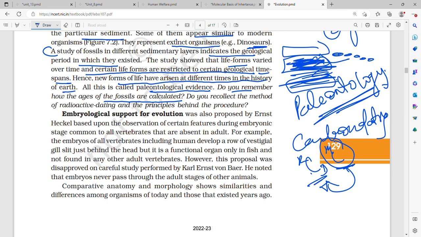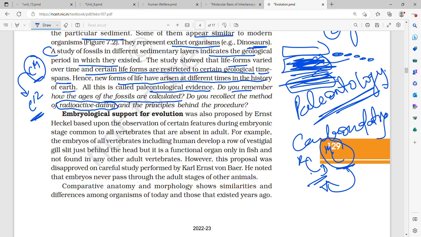Taking into consideration this half-life of a radioactive isotope, we can calculate the ratio of the observed abundance of that radioactive isotope and its decay product in the fossil or rock we are studying. This is called radioactive dating. Let's say we find a lot of C12 and very little C14. If we know the half-life, that is the time it takes for C14 to get converted into C12, then from the amount of C12 found we can find out how much C14 was present and how much time it took to convert into the C12 we find in the sedimentary layers. This is called radioactive dating.